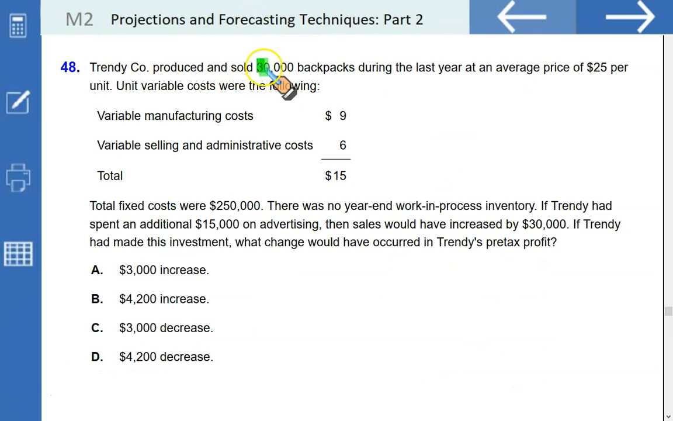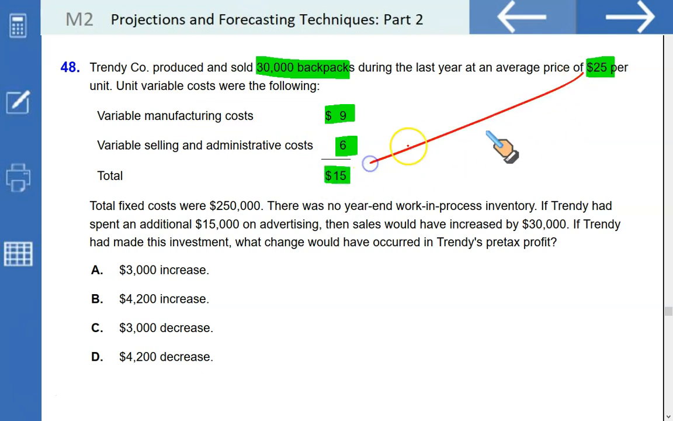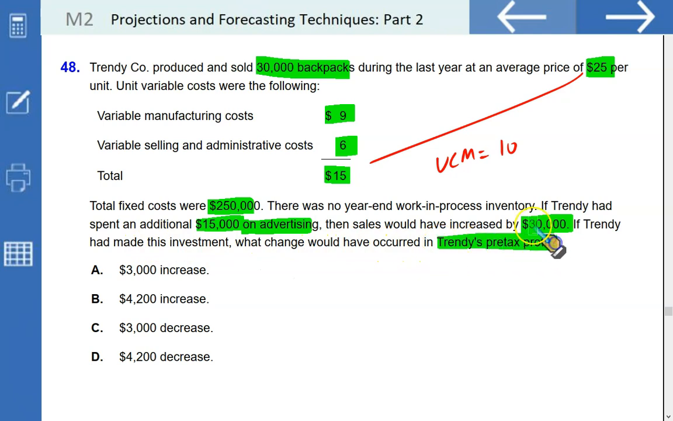Trendy company produced and sold 30,000 backpacks during the last year at an average price of 25. Variable manufacturing cost, that includes material, labor and overheads, variable selling 6. 15 is the total variable cost. That means the unit contribution margin is 15 and 25's difference, that is $10. Total fixed cost 250. There was no year-end work in process inventory. If the Trendy had spent an additional 15,000 on advertising, then sales would have increased by $30,000. If Trendy had made this investment, what change would have occurred in Trendy's pre-tax profit?